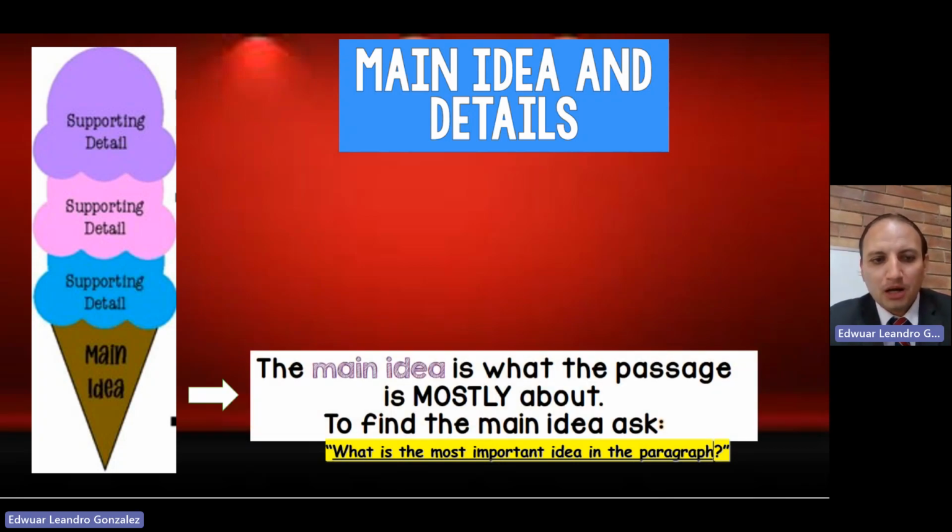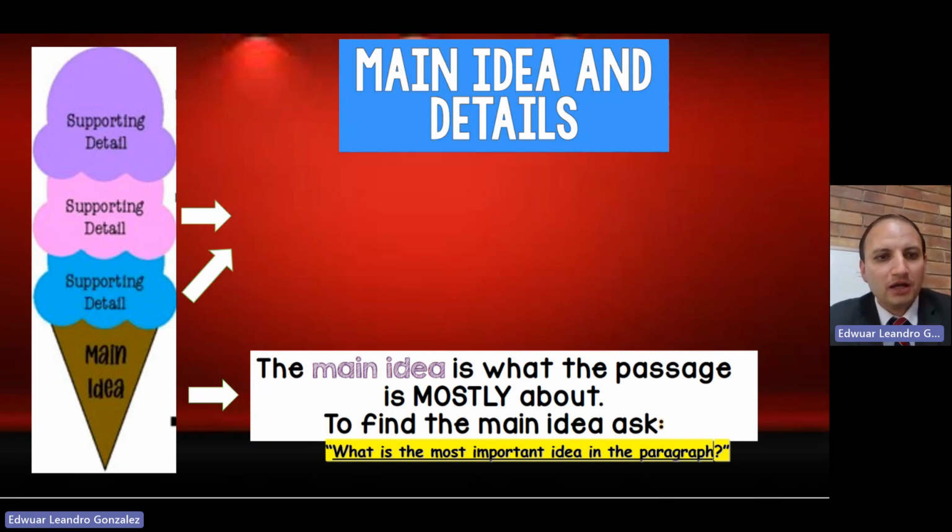When we talk about main idea, this is what the passage is mostly about. To find the main idea in any text you are reading, you need to ask yourself this question: what is the most important idea in the paragraph I'm reading? If you have the skill to answer this question, you're going to find the main idea. This is the principal idea, what the text is about.